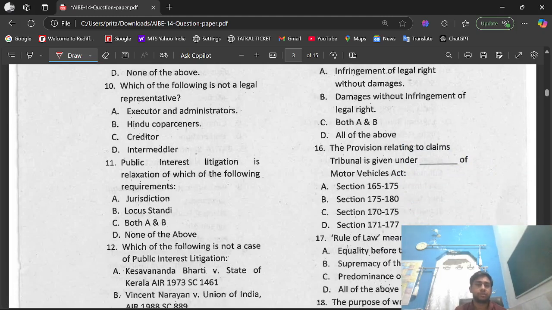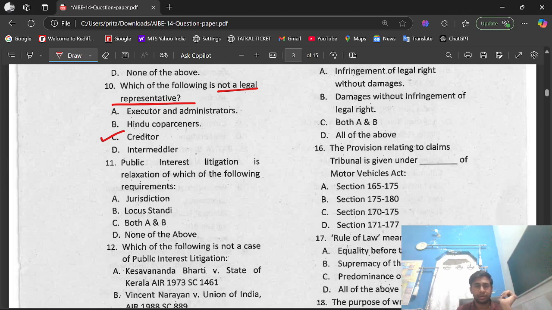Question number 10. Which of the following is not a legal representative? Option A, executor and administrators. Option B, Hindu co-partners. Option C, creditors. Option D, intermeddlers. Right option is option C, that is creditor.